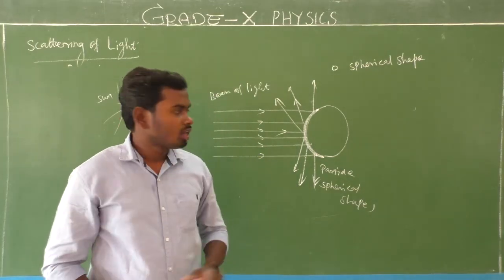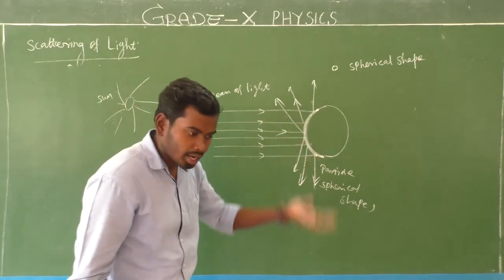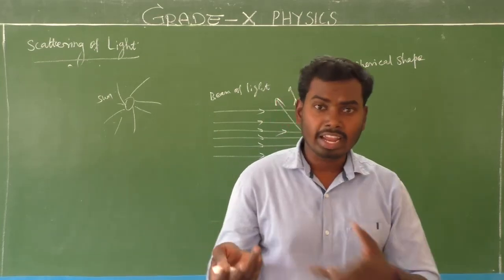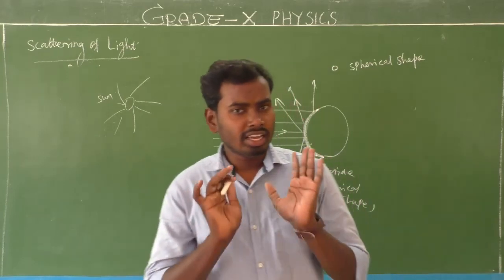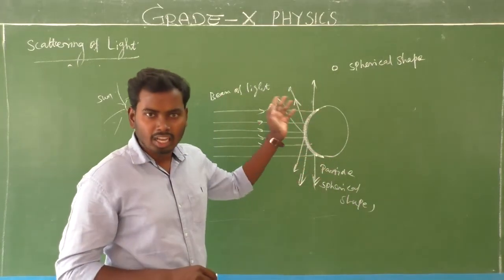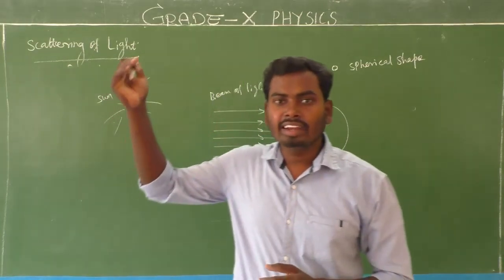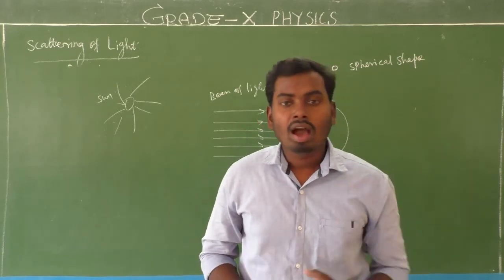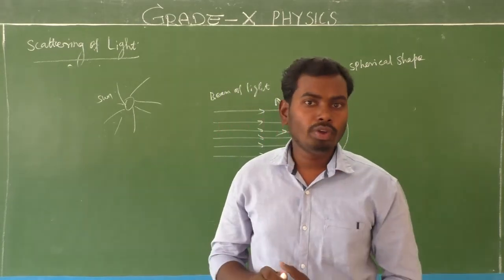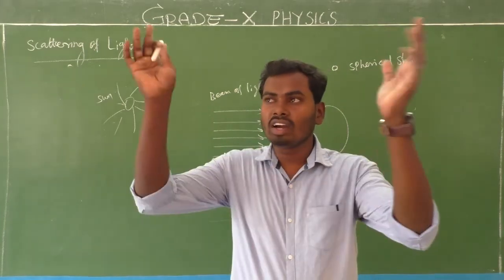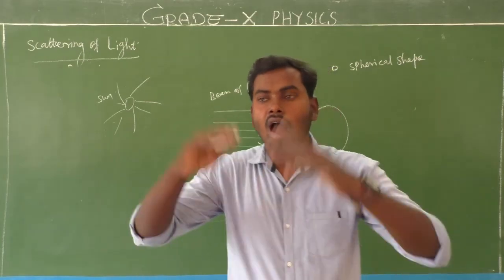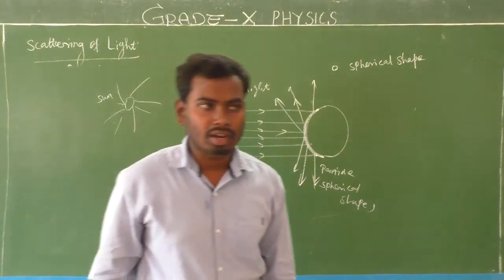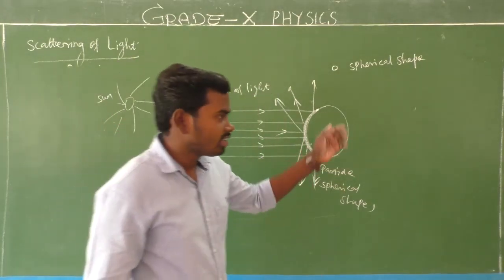Try to understand. This is for only one particle, but the atmosphere is made up of so many particles. We cannot count that, it is infinite. For example, I have taken a single particle. Whenever sunlight enters the atmosphere, the scattering process happens, due to which light rays diverge, which means spreading out in all directions. That phenomenon is called scattering of light. I'll write the definition. Look here.